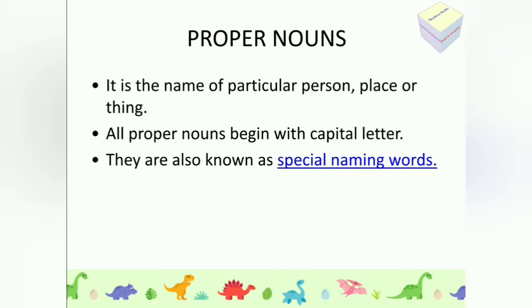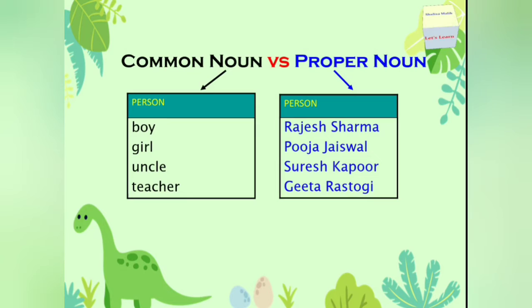So let's understand this concept also with the help of a few examples. Now let's see, on the right side we have proper nouns, on the left side we have common nouns. If we say boy, so boy can be any boy, but if we talk about a particular boy like Rajesh Sharma, then it becomes a proper noun because we are talking about a particular boy whose name is Rajesh Sharma.